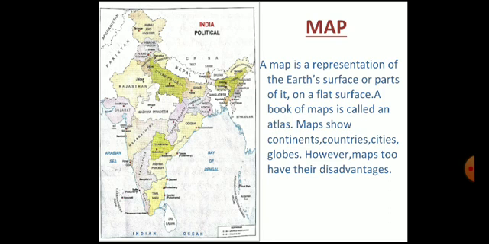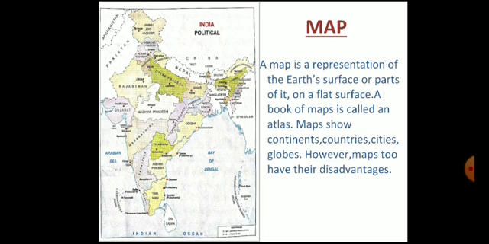Maps show continents, countries, cities, neighborhoods, and even marketplaces. At times, maps are more useful than globes. However, maps too have their disadvantages. The earth is shaped like a sphere, hence the earth's surface is curved. A curved surface cannot be shown accurately on paper, as paper has a flat surface.